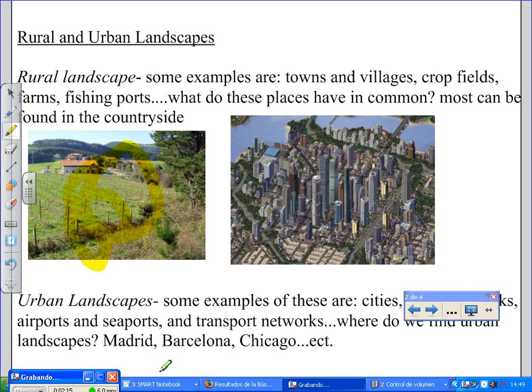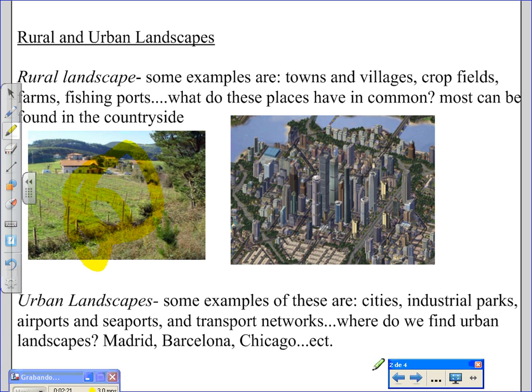Urban landscapes. Some examples of these are cities, industrial parks, airports or seaports, and transport networks. Where do we find urban landscapes? We find urban landscapes in big cities like Madrid, Barcelona, or Chicago. This is an urban landscape.